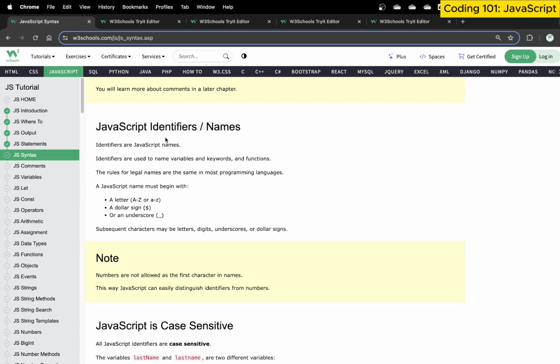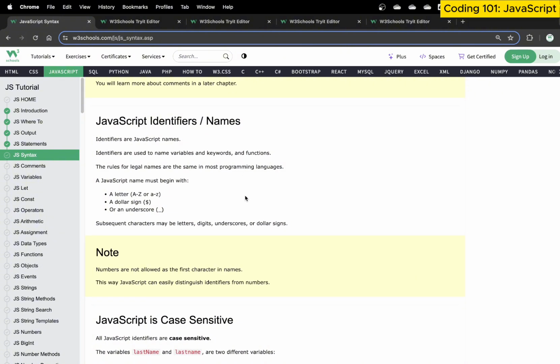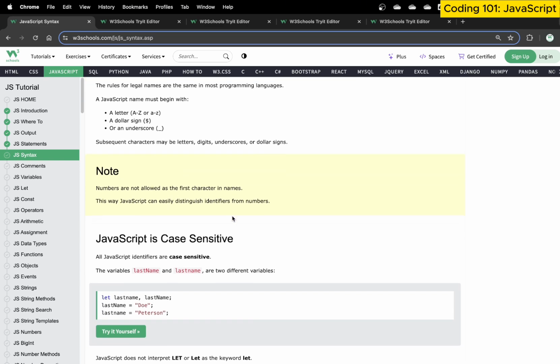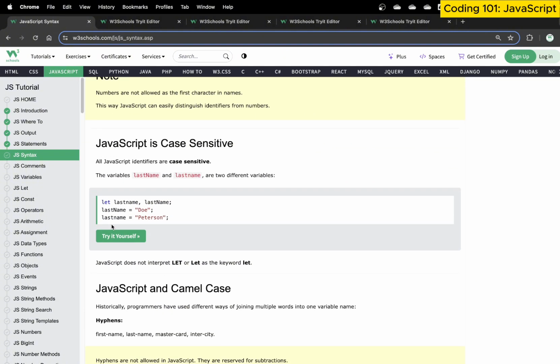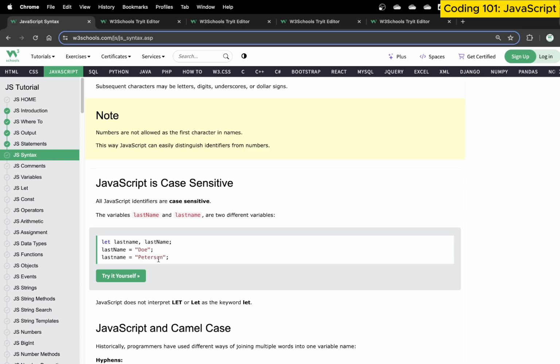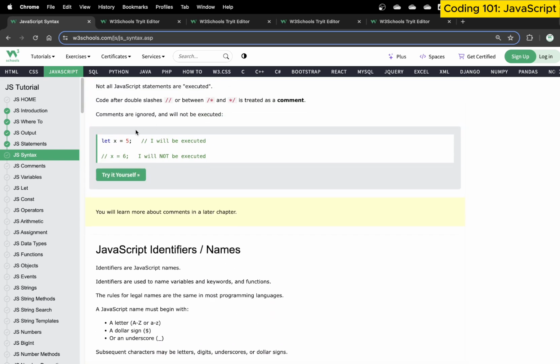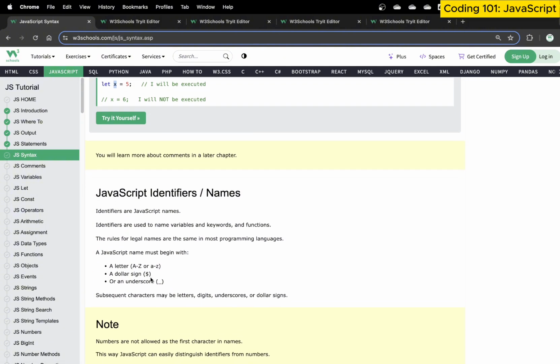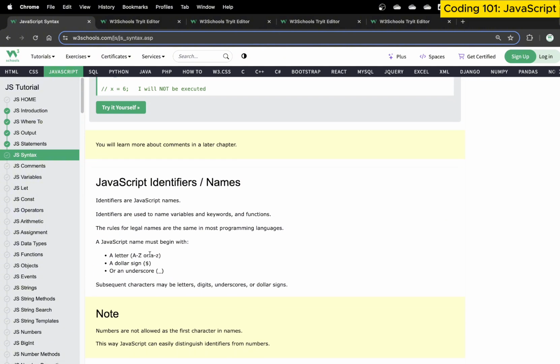Next, we need to talk about something called JavaScript identifiers. Identifiers are JavaScript names. Identifiers are basically used to name variables, keywords and functions. For example, if I create a variable called last name, this becomes my identifier. If I say variable last name, variable x, variable y, these are what we refer to as identifiers. The basic rule is that when you use these names, they must be alphabet.